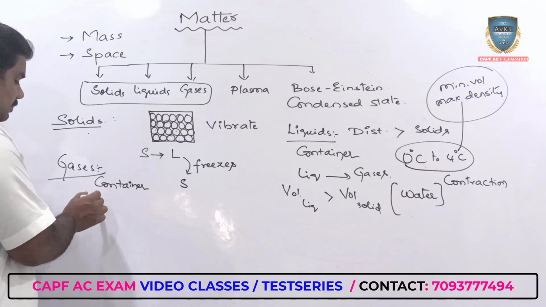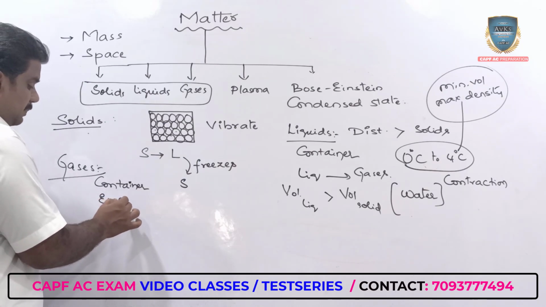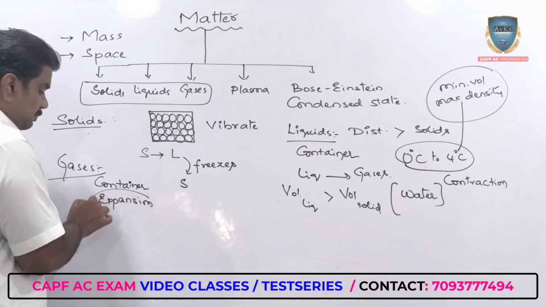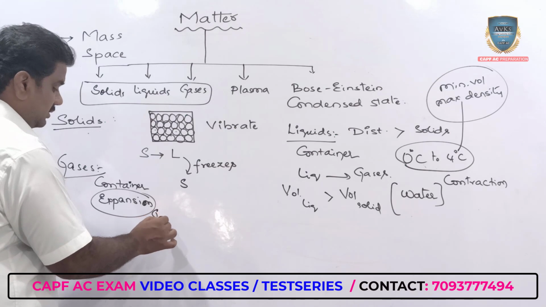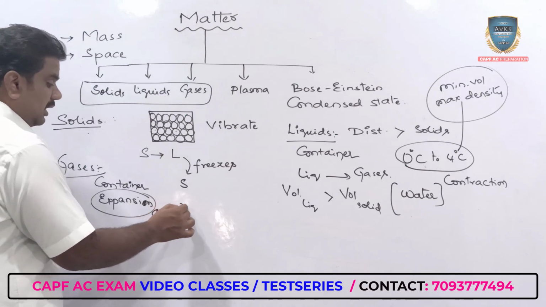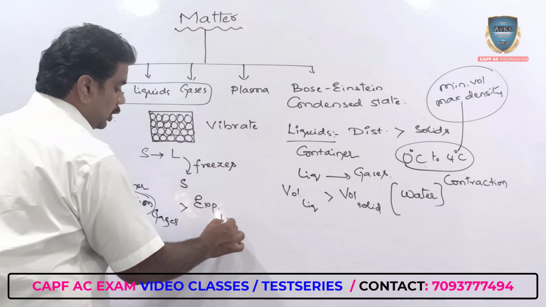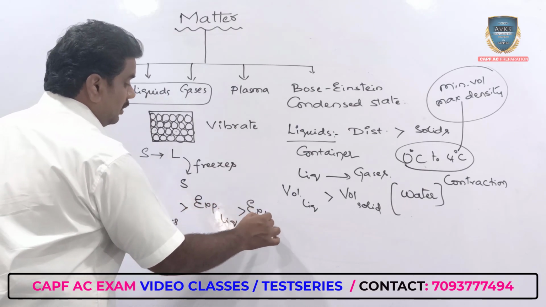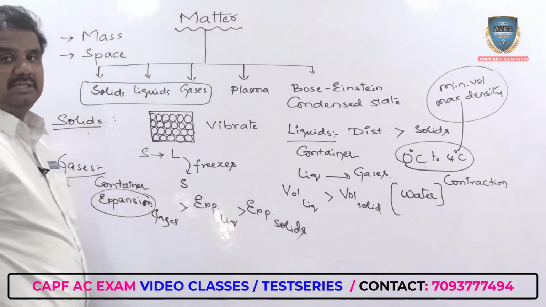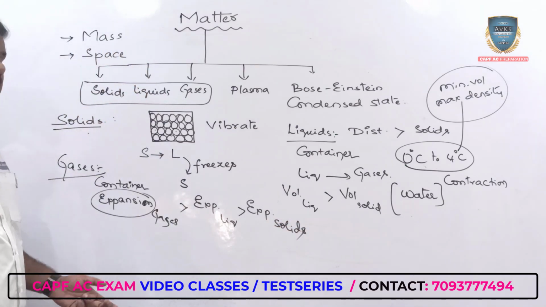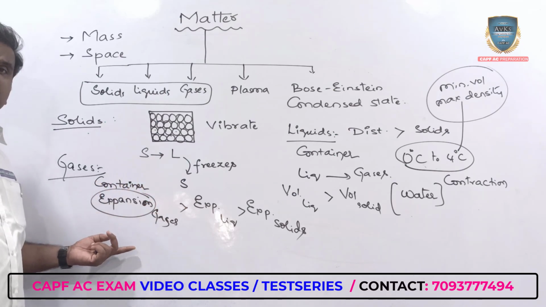At the same time, the moment you are heating a particular gas, it undergoes expansion. The expansion of gases is high with respect to the expansion of liquids, and of solids. The moment you increase the temperature of a gas, it undergoes expansion.